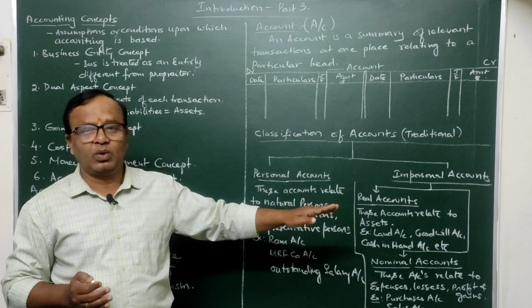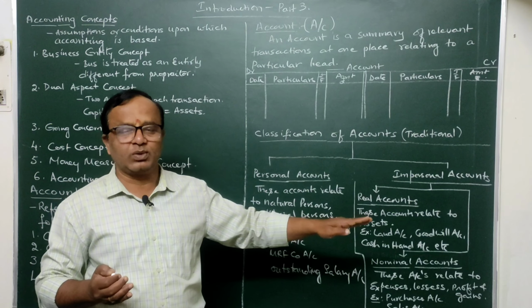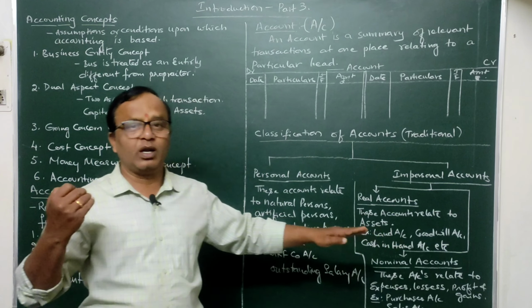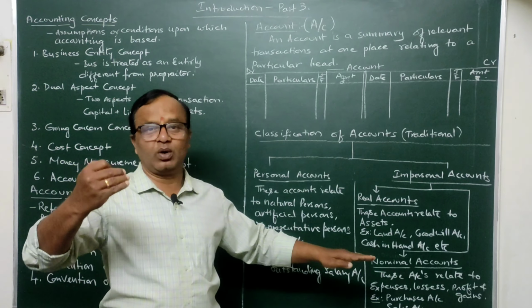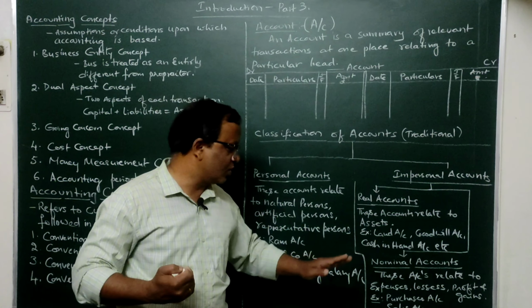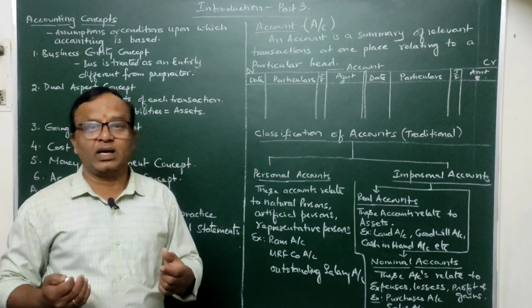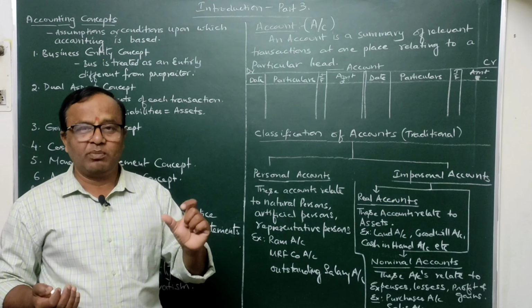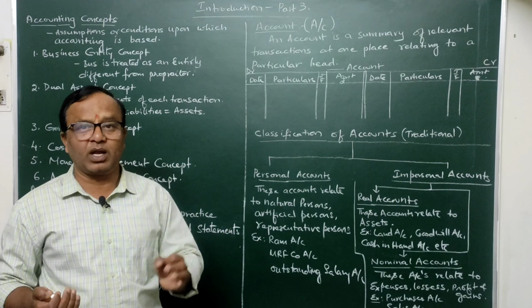rent received, interest received, commission received. These are all incomes which are generated while running the business. Any account maintained on the name of these incomes is also a nominal account only. Similarly, losses, just like bad debts. Debts means amount due from the debtor is a debt. Bad debt means debts which are irrecoverable are called bad debts. It is a loss.